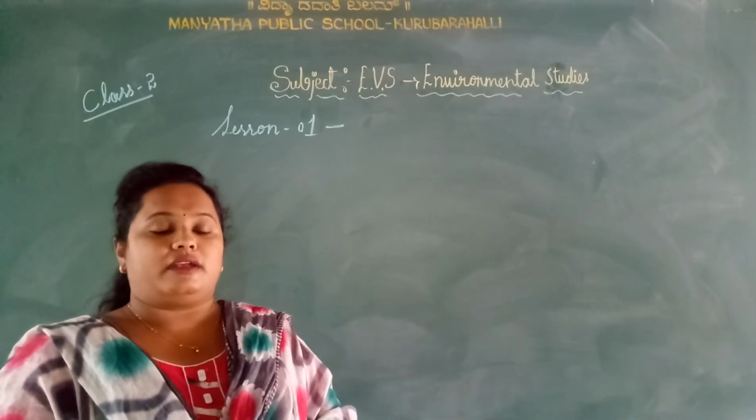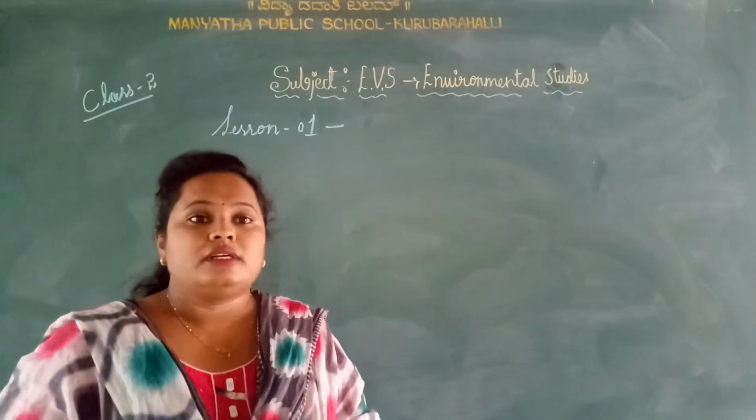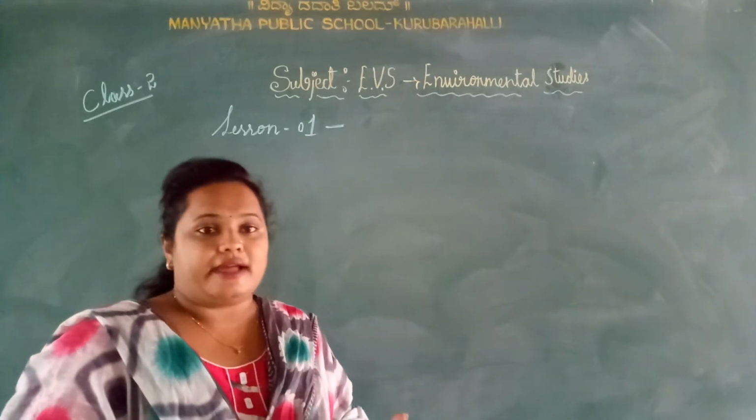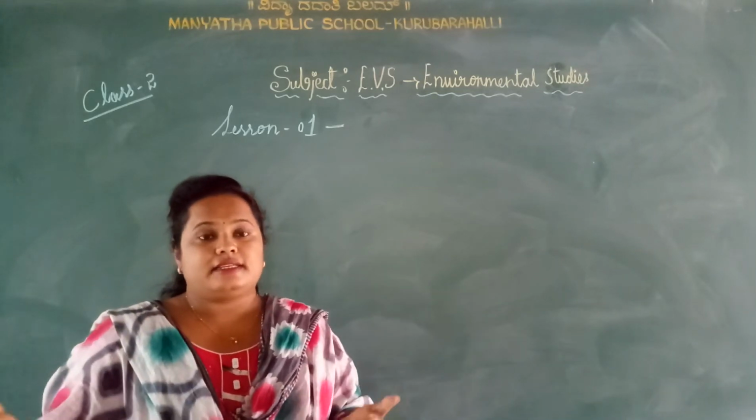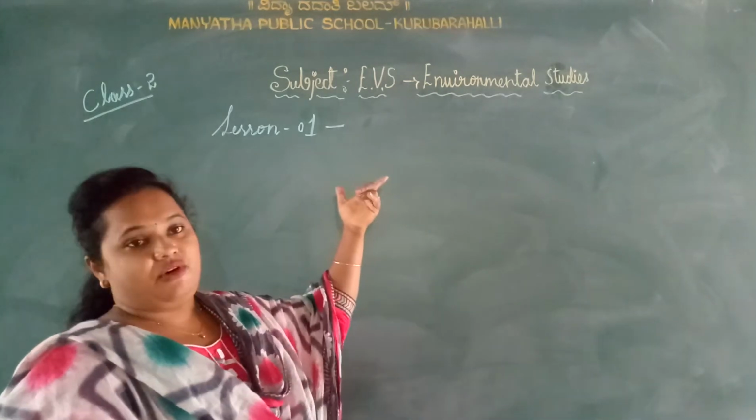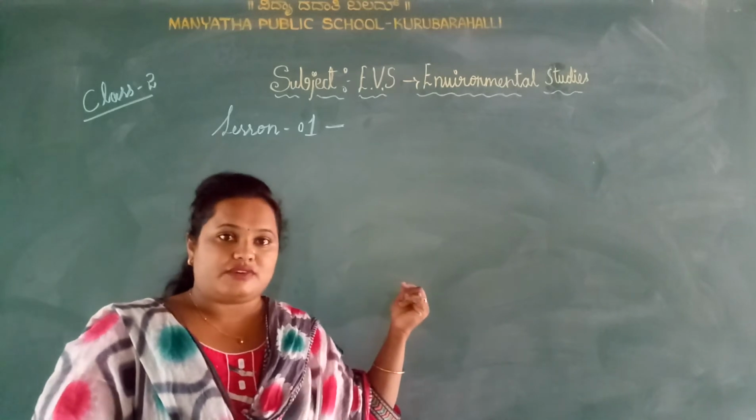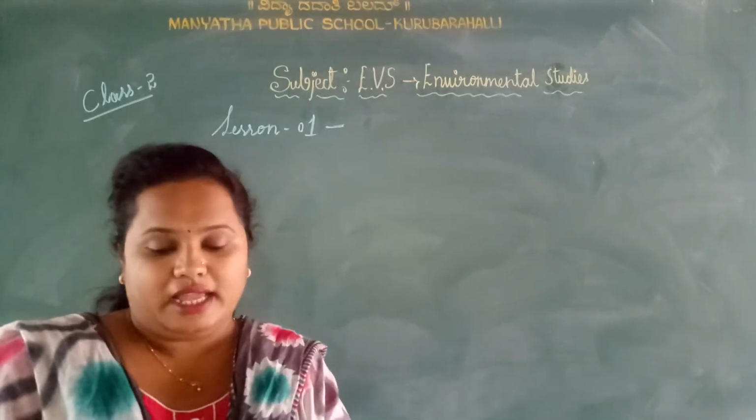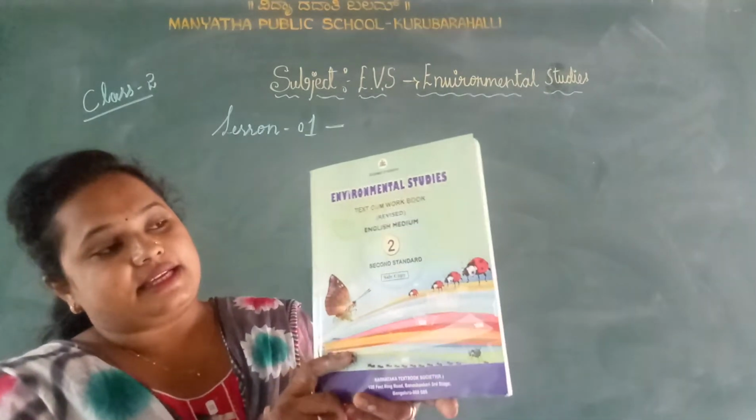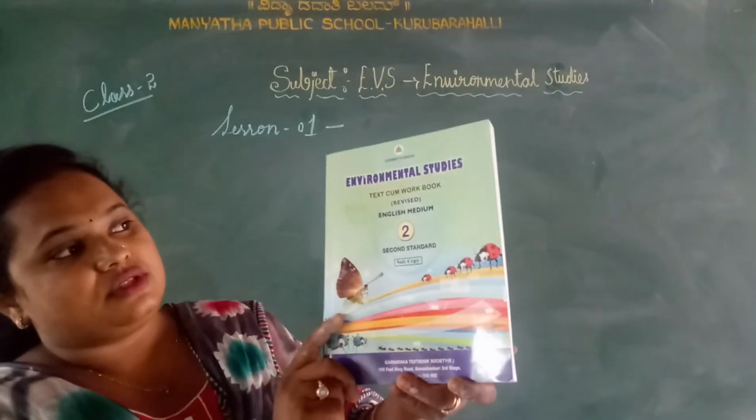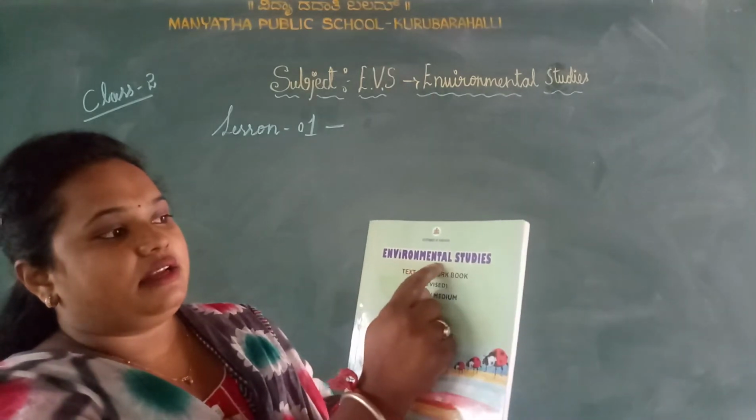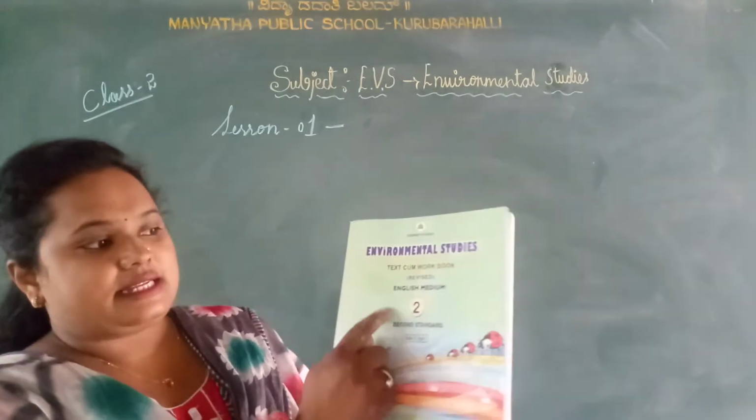We are going to study about that environment. For example, river, plants and hills, animals, birds, insects. These all will come under the environment. Okay, let's start our class now. So I'll show you, this is your second standard EVS book. Here they have written environmental studies, textbook cum workbook, class 2.